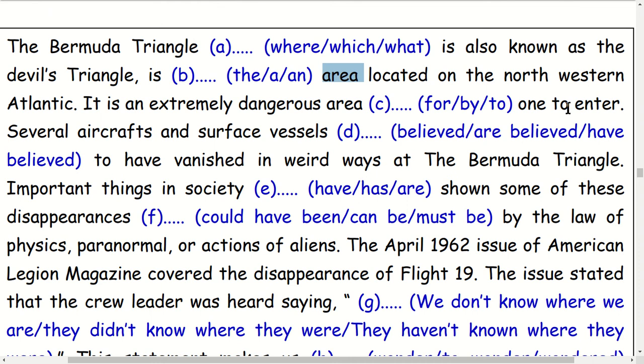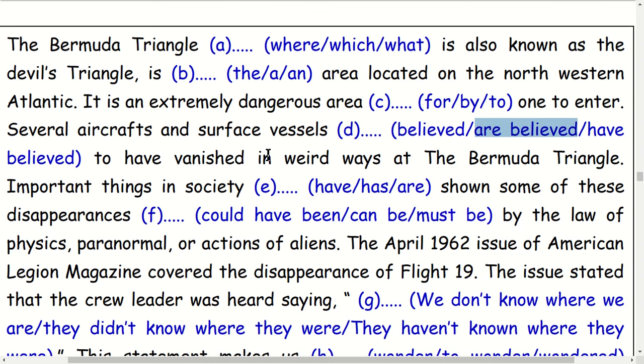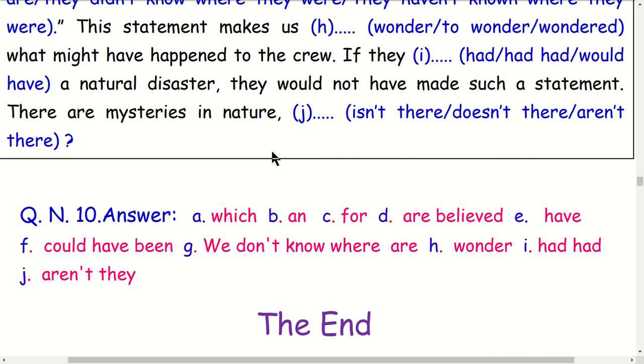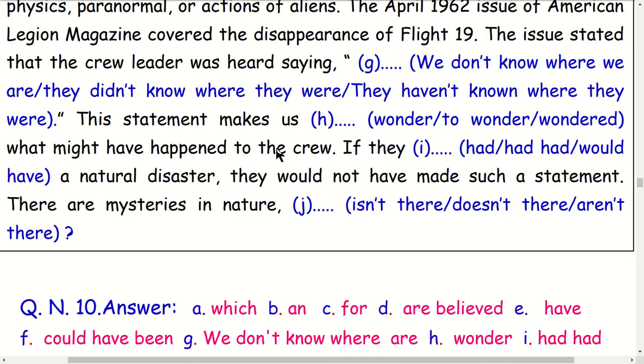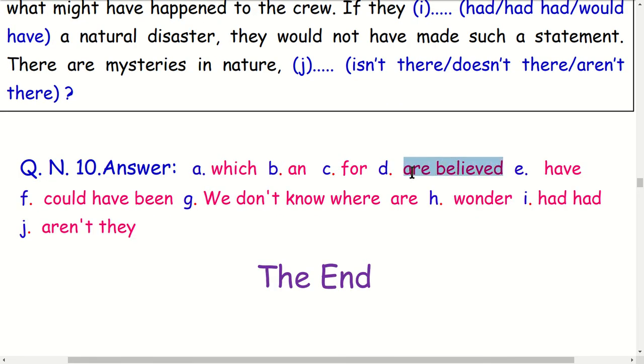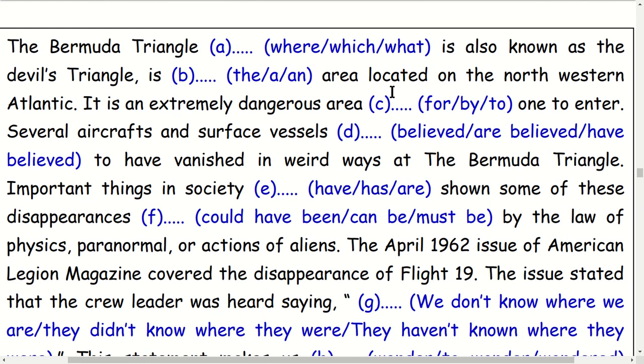Several aircraft and surface vessels are believed to have vanished here in the world-famous Bermuda Triangle. Important things in society, generally things, important things.